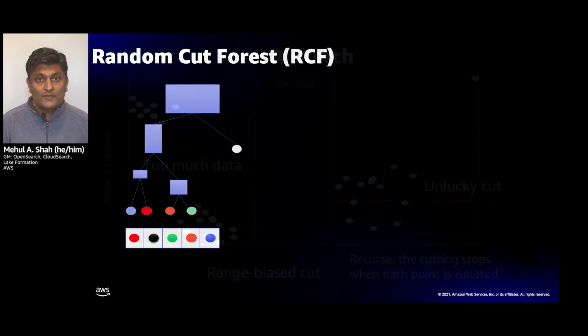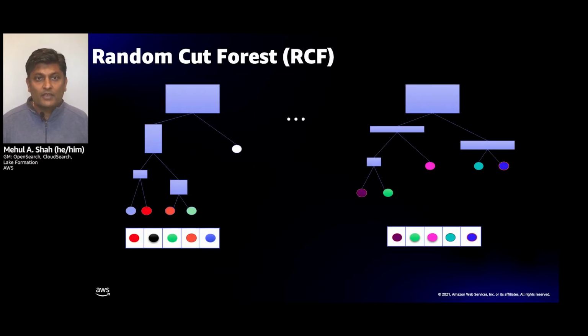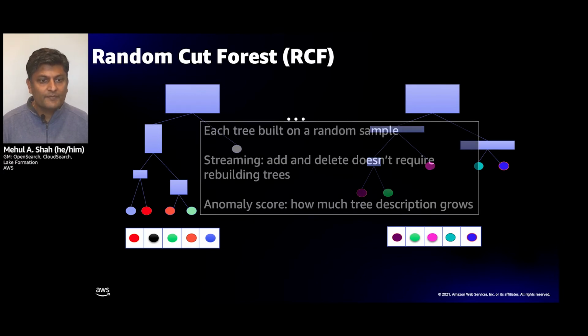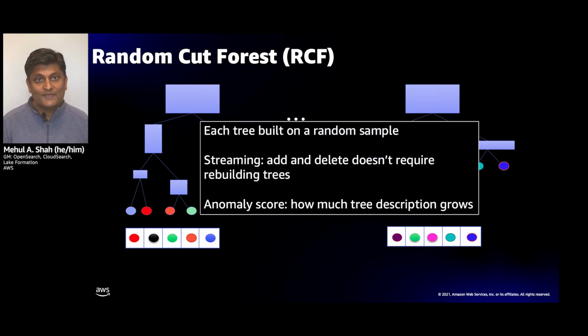Okay. So instead of building a single tree, the modification to deal with those issues is to build many different trees, each one with slightly different random cuts, and to build those trees on a random sample of the data. And that way, as the stream is coming by, you keep a small sample of the data, and you keep around 100 to 1,000 trees here.